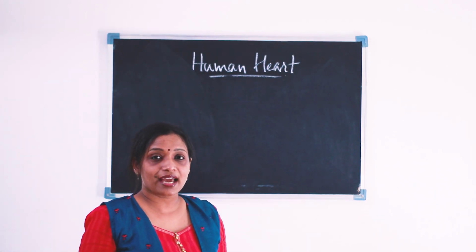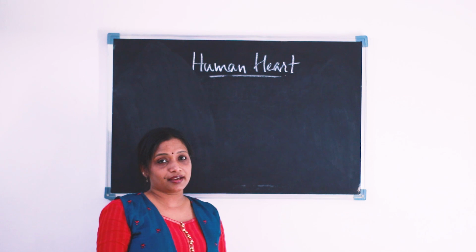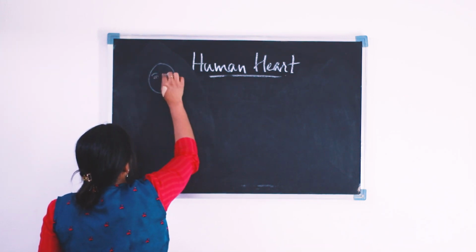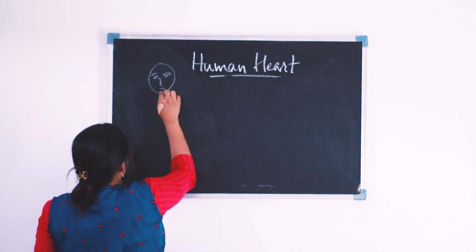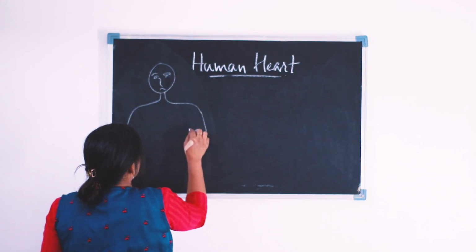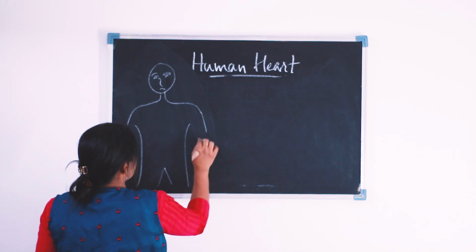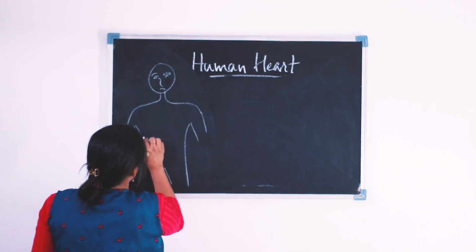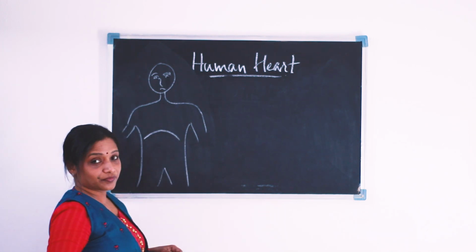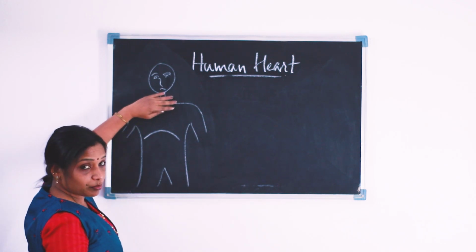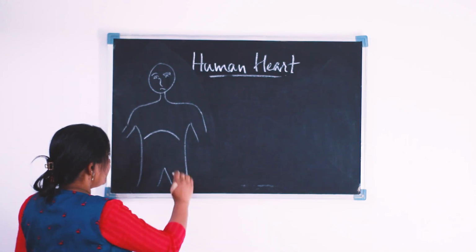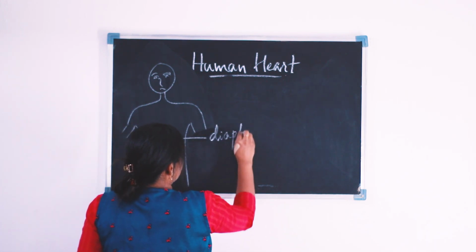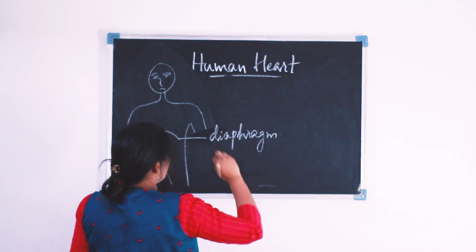To show the thoracic cavity in our body, I'll quickly draw the outline of a man. So here is our beautiful man. You can see the structure of a man here. In this man, we can see a dome-shaped muscular structure here that separates the body into an upper part and a lower part. This muscular structure is known as the diaphragm.